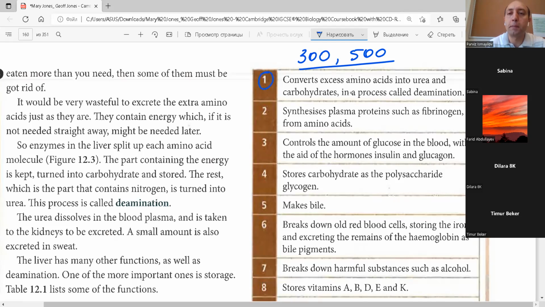First function, guys, the deamination process. So liver, as you see, converts excess amounts of amino acids into urea and carbohydrates, another part, by the process of deamination. So it is the first function. You can write this one, guys. Write functions of the liver.